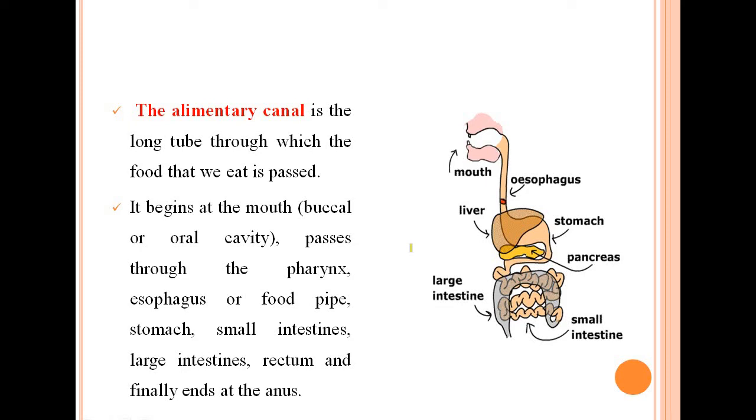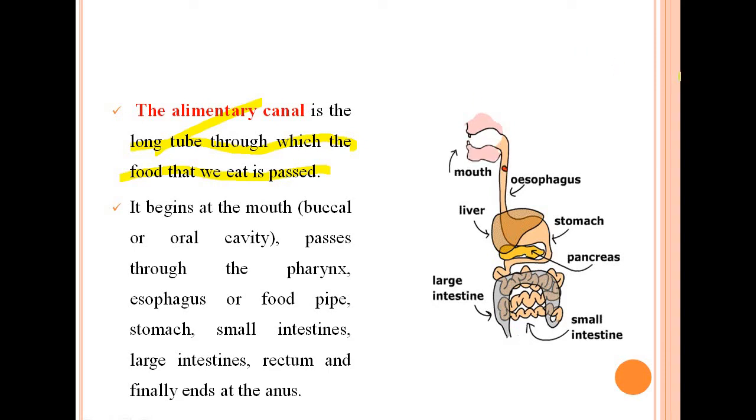Now, if we have talked about the alimentary canal, we should know what the alimentary canal is. Here you can see it is a long tube through which the food that we eat passes. The food is passed through this long tube, and it begins at the mouth and ends at the rectum.